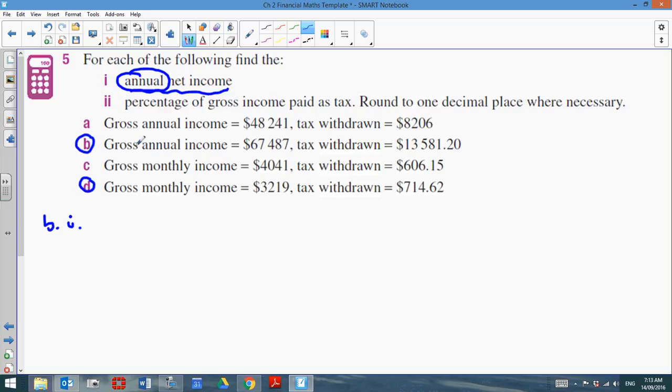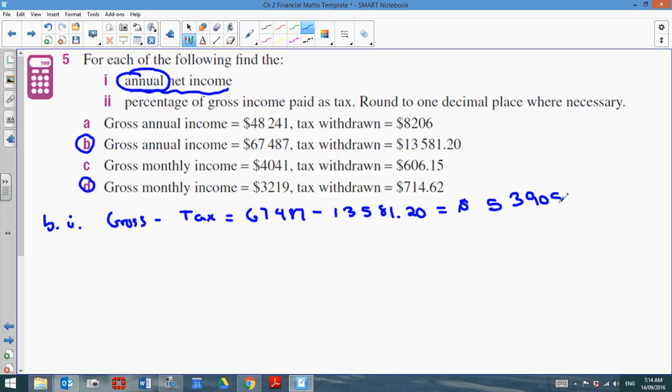Well, annual net income is the gross income minus any deductions. So we have the gross income minus the tax that was withdrawn, and we get 67,487 minus 13,581, and we should get how much his net income actually is. So that's 67,487 minus 13,581.2, and we have a difference of $53,905.80.